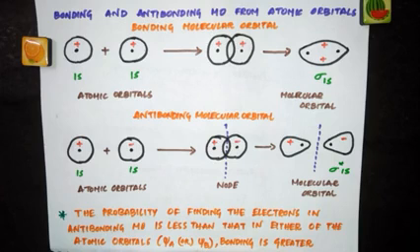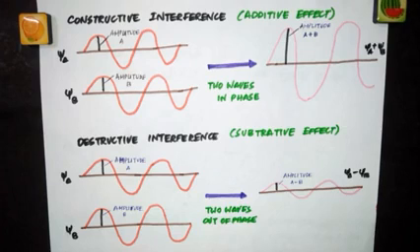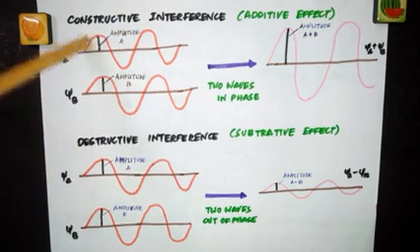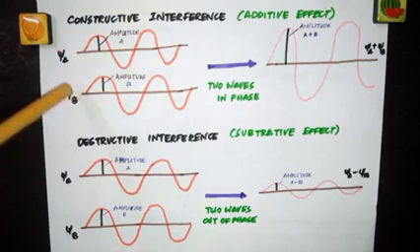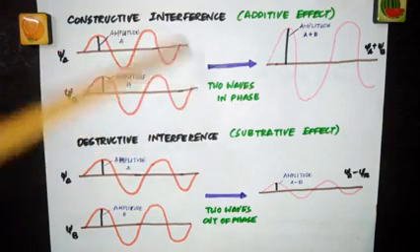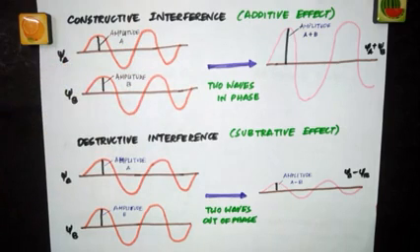So to understand this subtraction and addition of the wave functions of atomic orbitals, we can take the electron waves of the combining atoms. As I told you, the formation of bonding and antibonding molecular orbitals can be explained in terms of constructive interference, or we call it the additive effect, and destructive interference, or subtractive effect, of the electron waves of the combining atoms. So these are the electron waves of the combining atoms. This is the electron wave of one hydrogen atom, and this is the electron wave of another hydrogen atom, psi A and psi B.